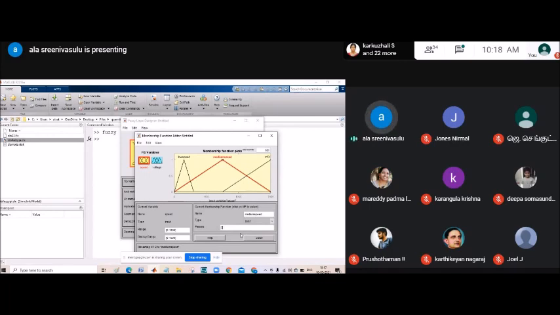So here I'm taking 300 to 900. In between 300 and 900, I am considering the range as medium speed. Now click on membership function 3 and give the range as high speed. So here 900 to 1500.